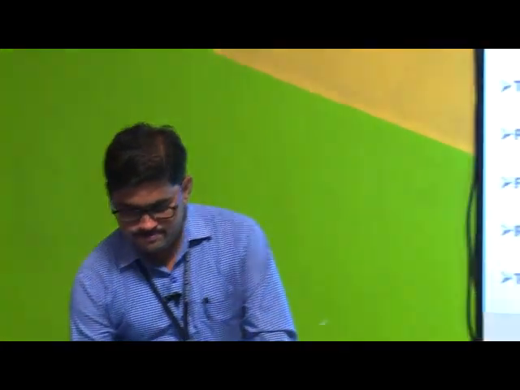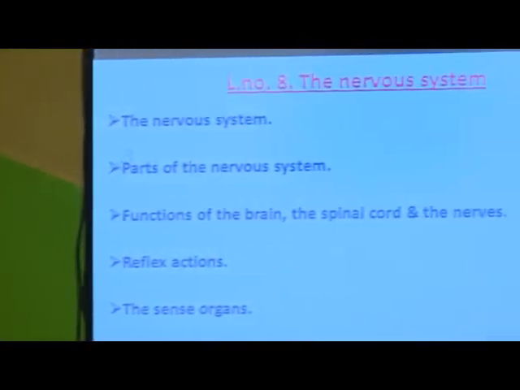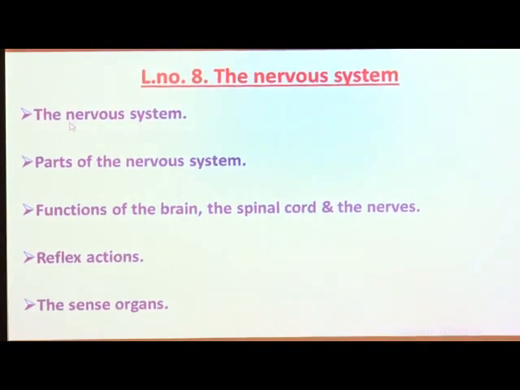Students, as you know, in our previous lesson we studied all about different types of organ systems in our body. In that topic we studied about the skeletal system and muscular system. Now in today's session we are going to start the new lesson of science, that is the nervous system, and in this lesson we have to study about the nervous system.